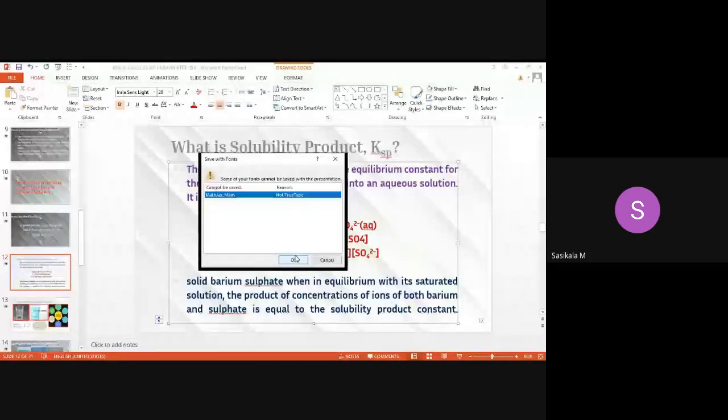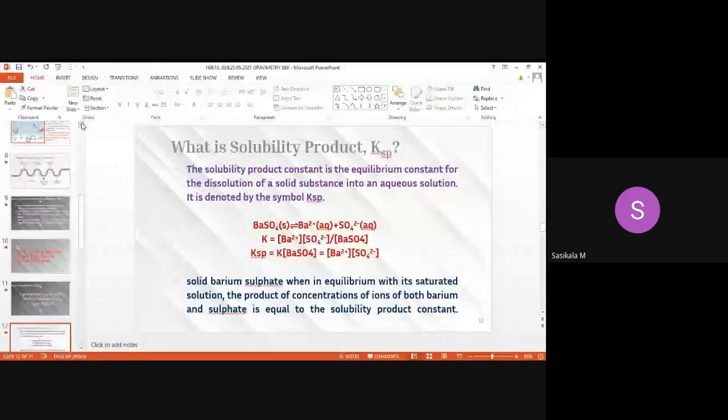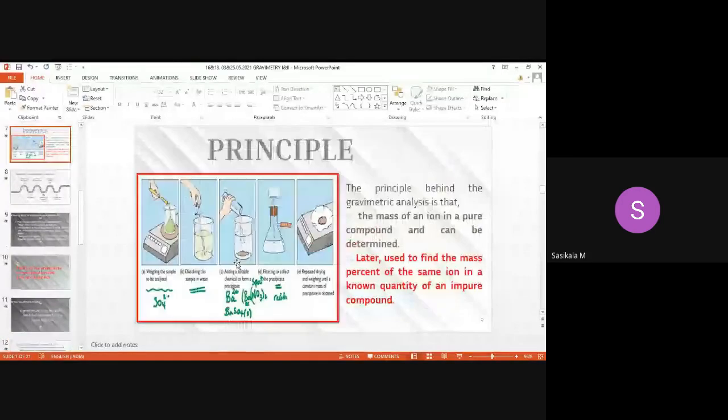What does this reaction represent? Barium sulfate represents the solid, the precipitate formed in the solution. Let me show you from the flow chart. You can observe the third picture here. This is the precipitate, barium sulfate. So this precipitate is in solid form, but some will be dissolved. Barium sulfate is present in solution, right? So definitely it will not be completely solid. Some ions, like barium ion and sulfate ion, will exist in the solution. And the ions existing in the solution and the solid barium sulfate will be in equilibrium.